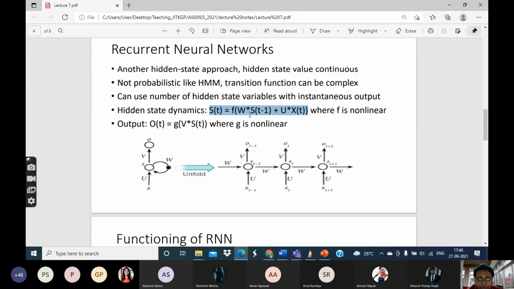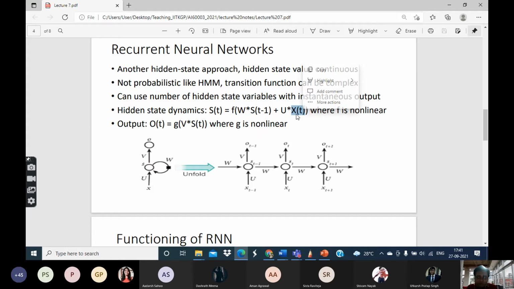So let's examine this equation. First of all, what is X? X is the input to the model at time t. Let's say you are provided with a time series to begin with, just like in the hidden Markov model. So let's say x_t is the input value or the time series observed value at time t. Again, this can be a scalar, a vector, a matrix, whatever.